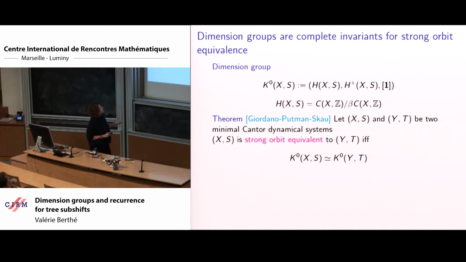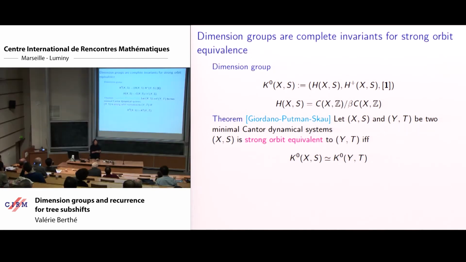Now, where are we? What can we do with that? In fact, this object gives you a complete invariant for strong orbit equivalence. Two minimal Cantor systems, or two minimal shifts, are strong orbit equivalent if and only if their dimension groups are isomorphic, with an isomorphism which preserves the group structure, the positive cone and the unit. So we have something which goes a bit farther than the notion of orbit equivalence.